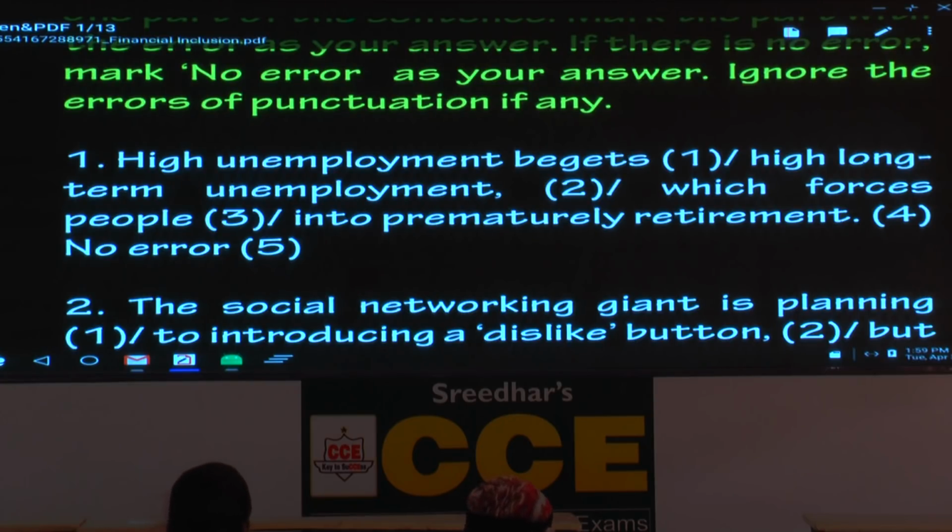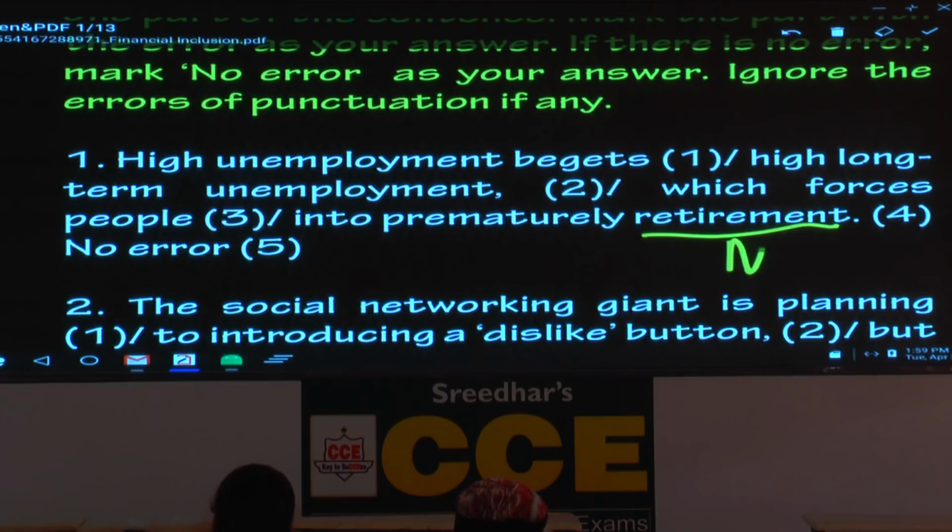Now, where is the error? There is an error in the fourth part. First, you underline the word retirement. Which part of speech is retirement? Please write noun. And the word which comes before a noun, which part of speech is it? Adjective. But here the word is in which form? Adverb form. Here the word is right, but the form is not correct. So please strike off ly, premature retirement. Prematurely is adverb, premature adjective.